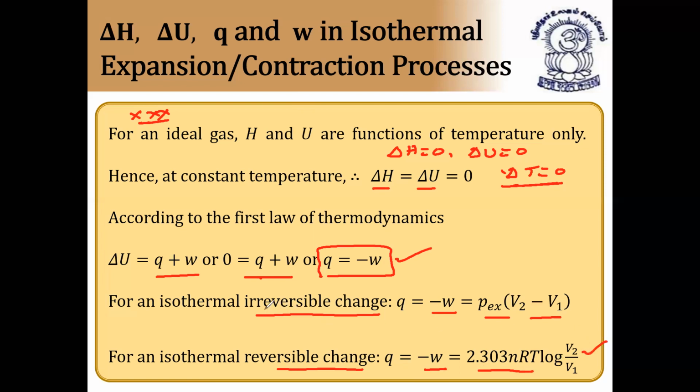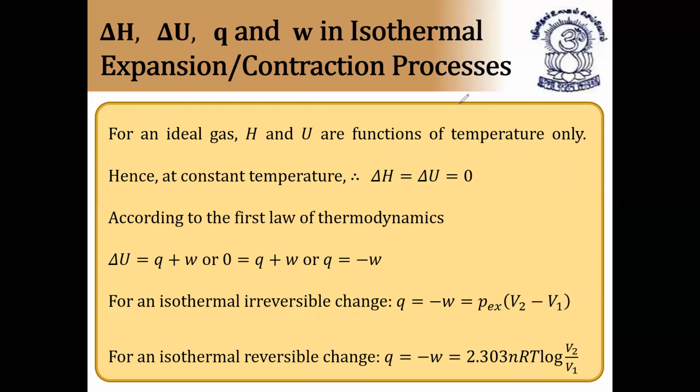So for an irreversible change, it is P external into V2 minus V1, and for a reversible change, it is 2.303 nRT log of V2 by V1, because minus of minus becomes plus. So for isothermal reversible expansion, Q is equal to 2.303 nRT into log of V2 by V1, because Q is equal to minus W, and minus minus becomes positive. I hope it is clear. Very, very important. Next, continuation.